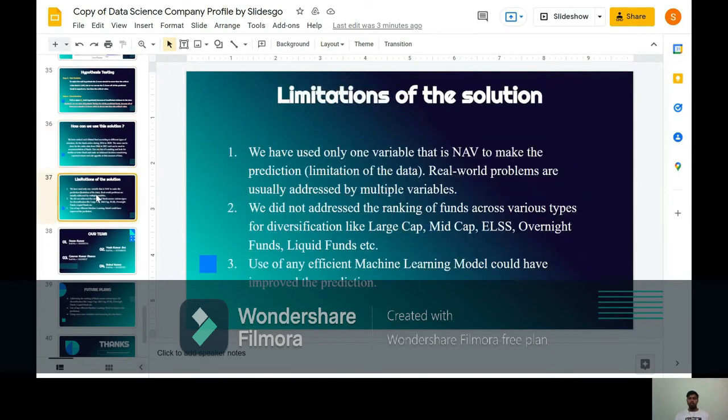We have used only one variable, that is NAV, to make the prediction. Real world problems are usually addressed by multiple variables. We do not address the ranking of funds across various types of categorization like large cap, mid cap, overnight fund, liquid fund. Use of an efficient machine learning model could have improved the prediction.